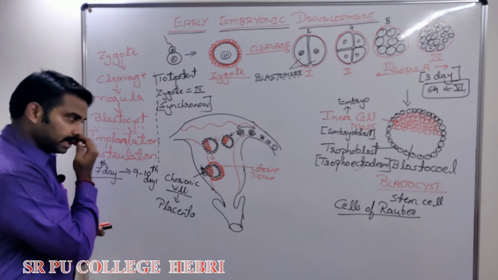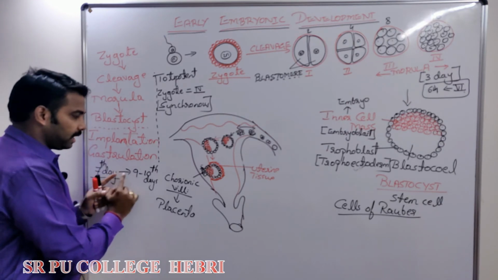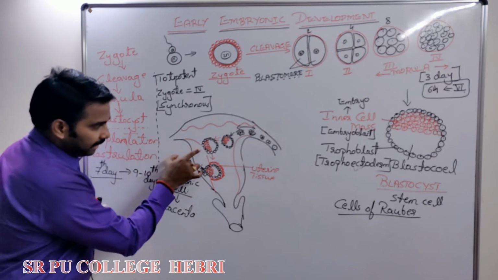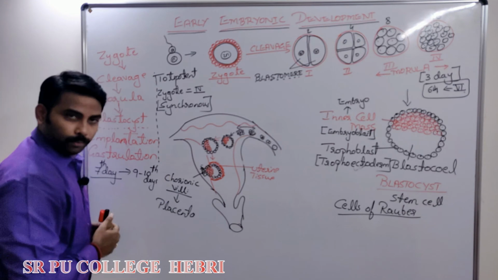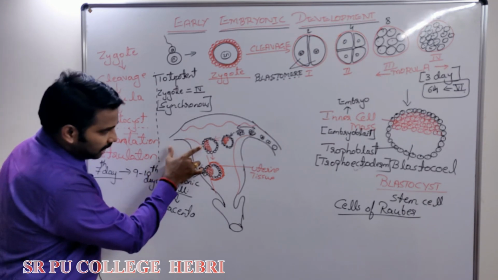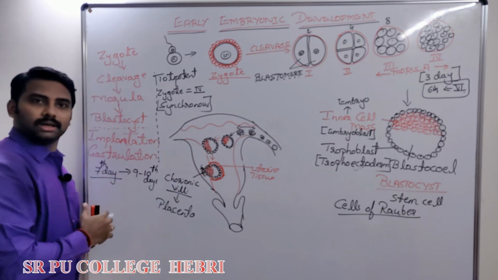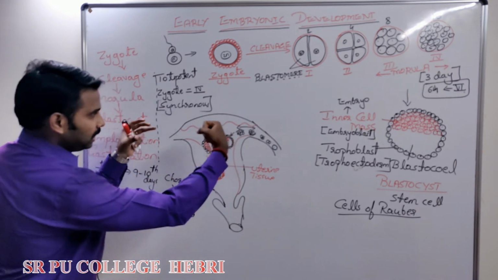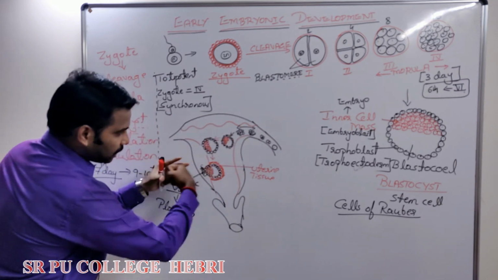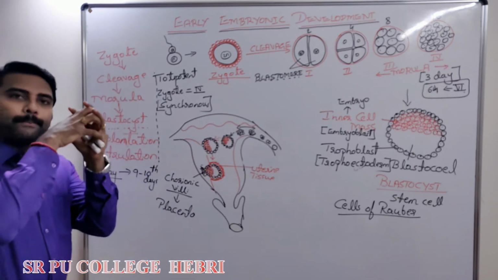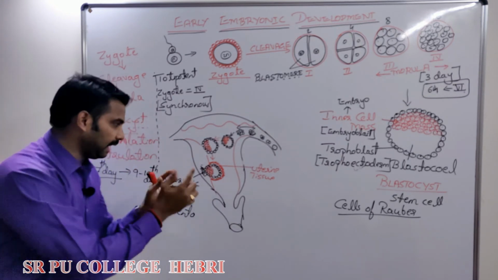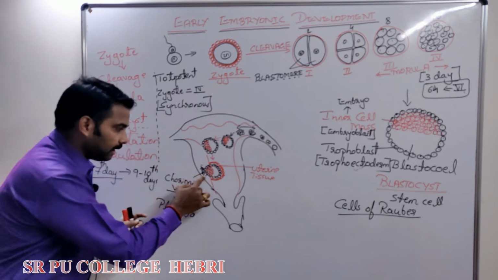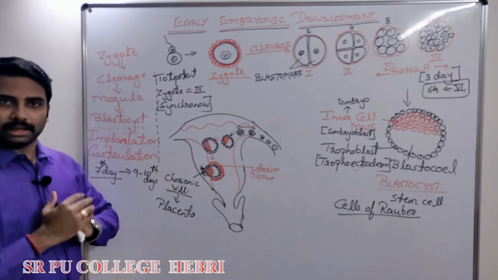I repeat this. It starts by the 7th day and completes by the 9th to 10th day. During this time, the enzymes released by the trophoblast dissolve a small region of the wall of the uterus. Into that small region, what will attach? The blastocyst will attach by producing some finger-like structures. Why? For the attachment purpose. Finger-like structures called chorionic villi.